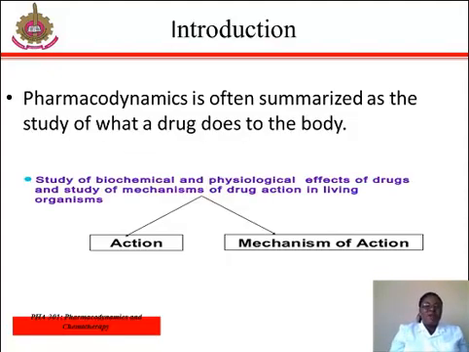Pharmacodynamics is often summarized as the study of what a drug does to the body. Pharmacodynamics with pharmacokinetics helps to explain the relationship between the dose and response, that is, the drug's effect. The pharmacologic response depends on the drug binding to its target. The concentration of the drug at the receptor site influences the drug's effect.